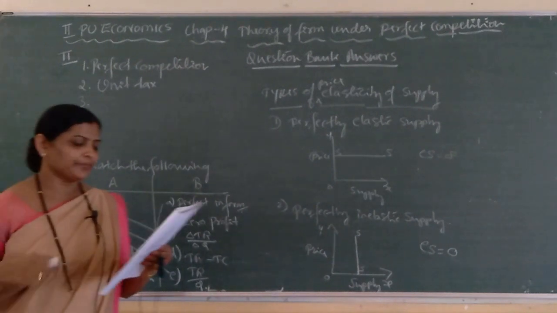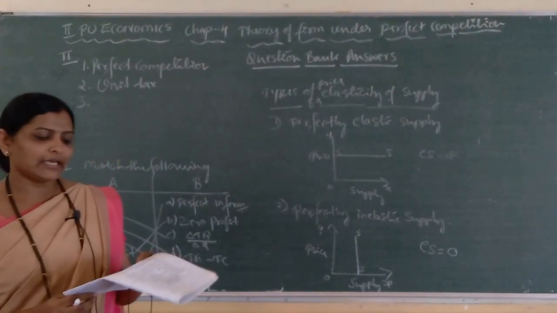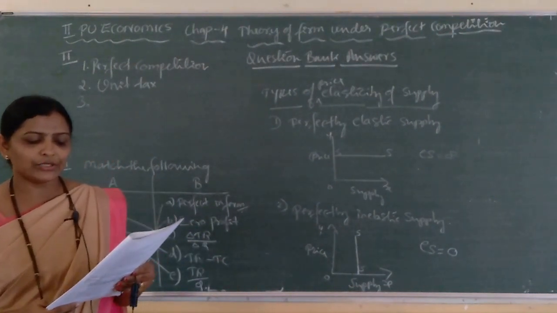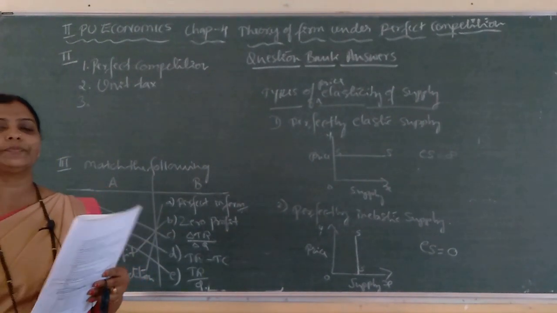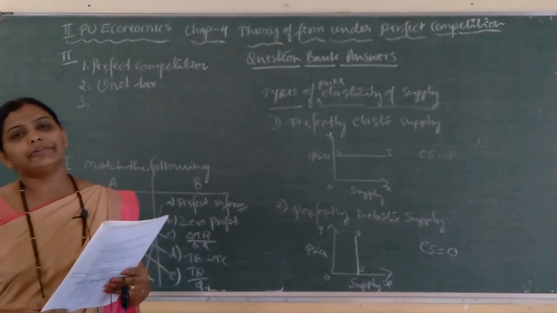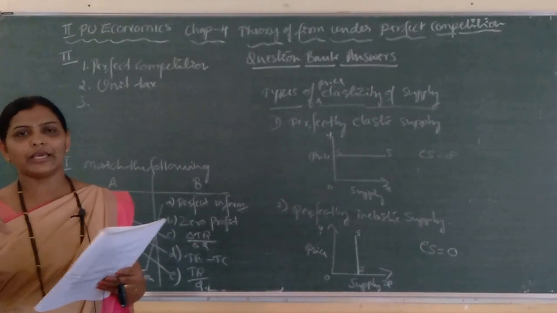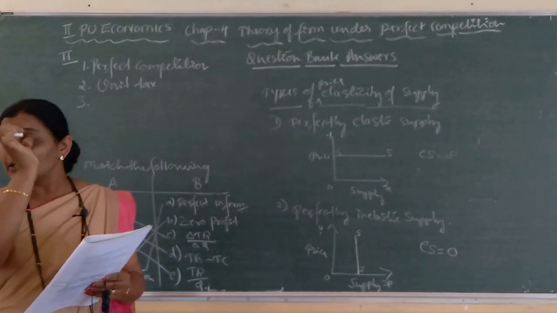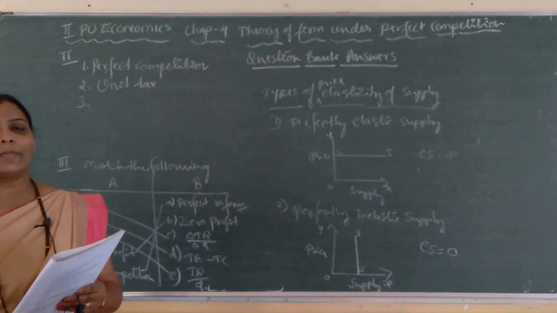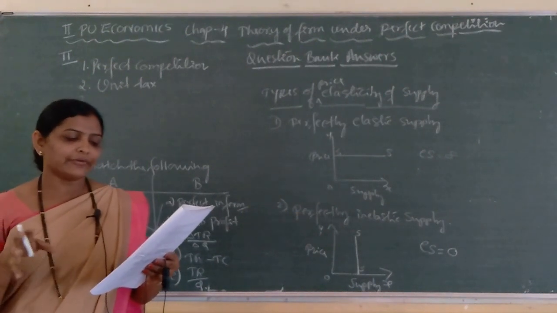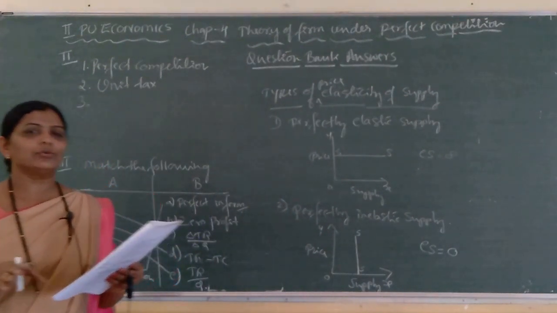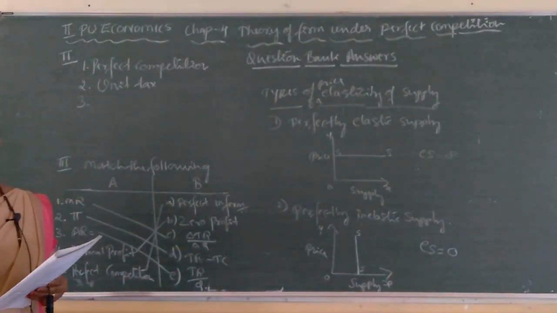Next, let us see the third one. For a price taking firm, marginal revenue is equal to dash. Price taking behavior is the most important feature of a perfect competitive market. So, for a price taking firm, marginal revenue is equal to market price.